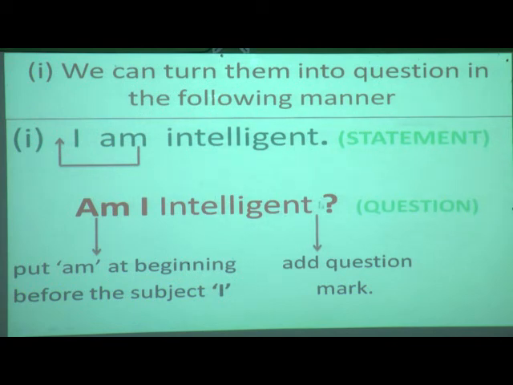So what is important over here? A question mark. What you have to do? You have to put "am" at the beginning, before the subject "I", and next thing, what you have to do? You have to add a question mark. Understood, students? Okay, now we will see the next example.